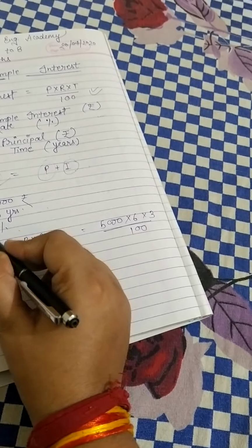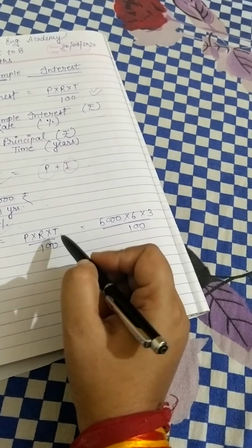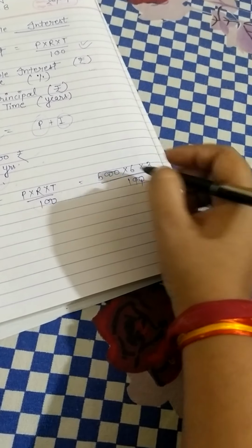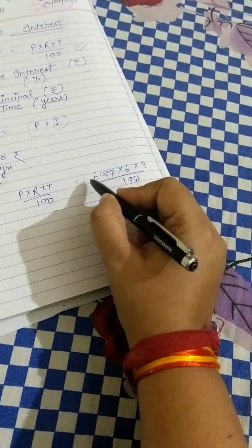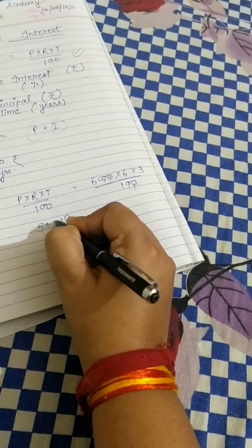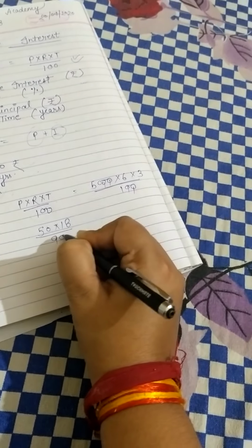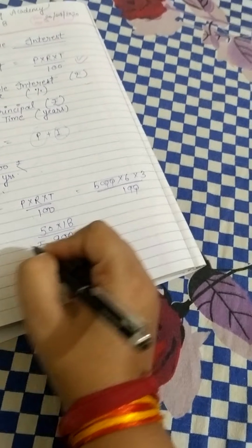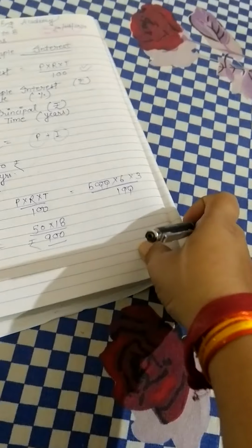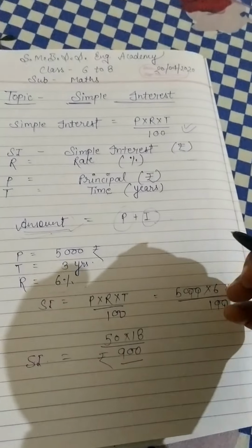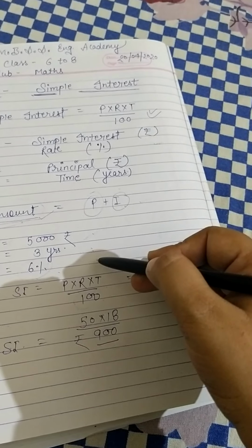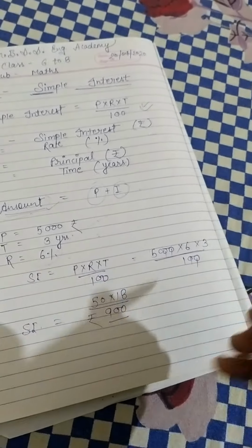This is in percent form, so always we divide by 100 and we solve it here. 50 multiplied by 18, this is equal 900 rupees. The interest equal 900.